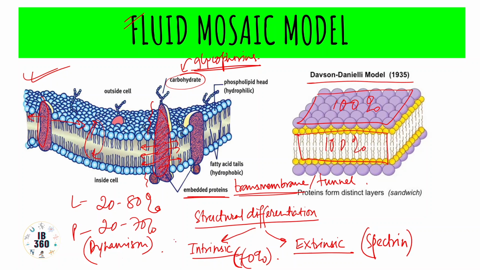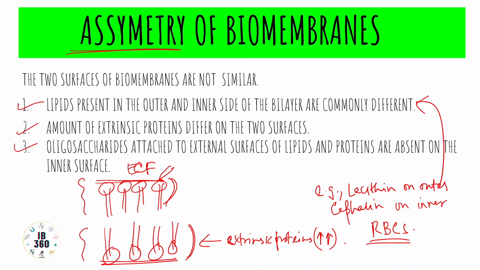So they may be intrinsic or extrinsic proteins. Examples we have studied, and their functions we have also looked at, and what is the essential difference between the fluid mosaic model and the Davson-Danielli model, that also we have seen. And then we have talked about asymmetry of biomembranes.